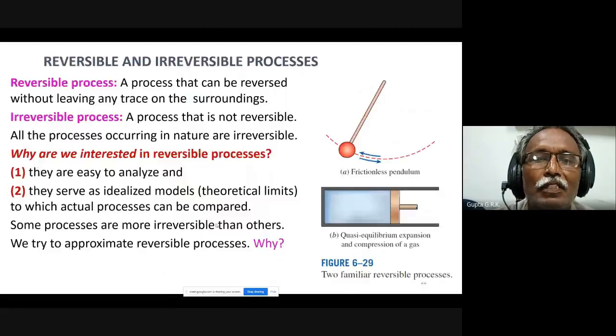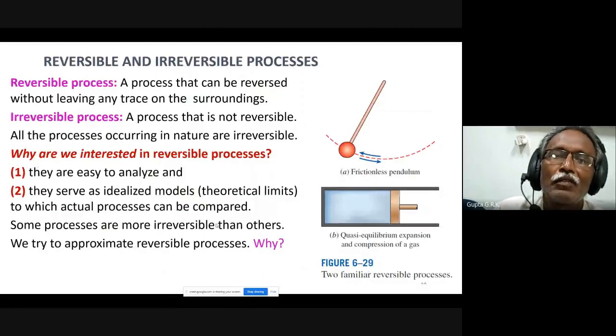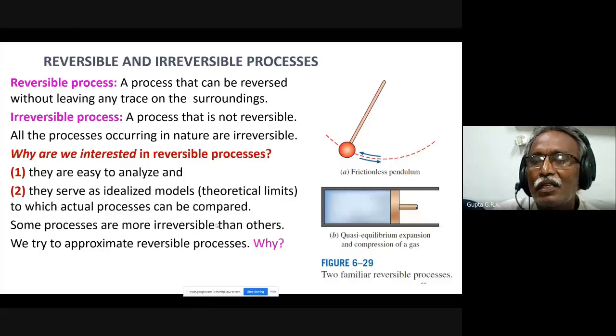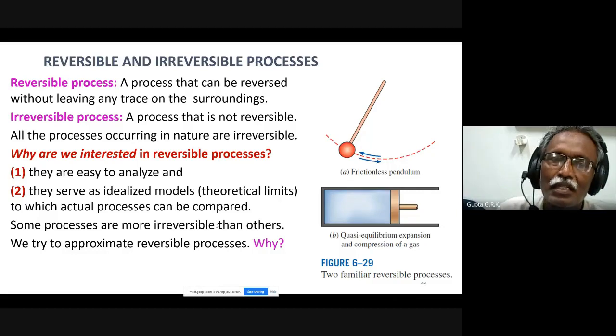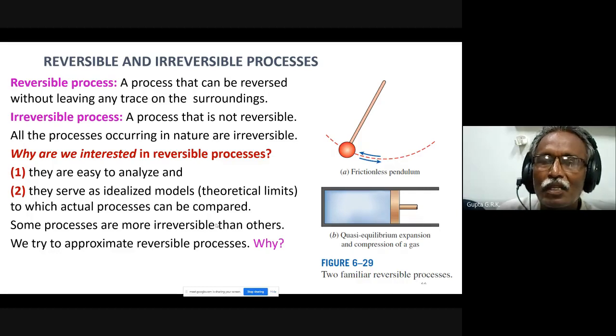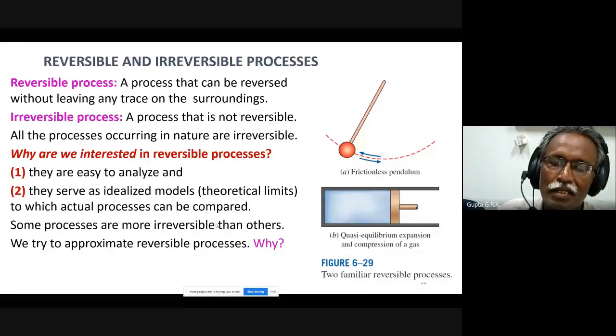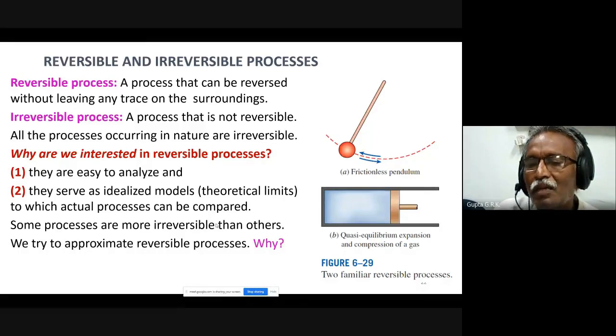Irreversibilities, and reversible and irreversible processes. We have seen that if a process is taking place, and it can be reversed without leaving a trace on the surroundings, it is reversible. Otherwise, it is not reversible. So all natural processes are irreversible, but still we assume some processes as reversible to make calculations and analysis easy. And I told you another comparison with quasi-static and reversible.